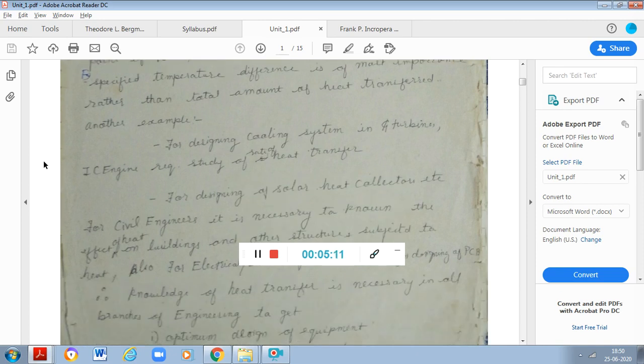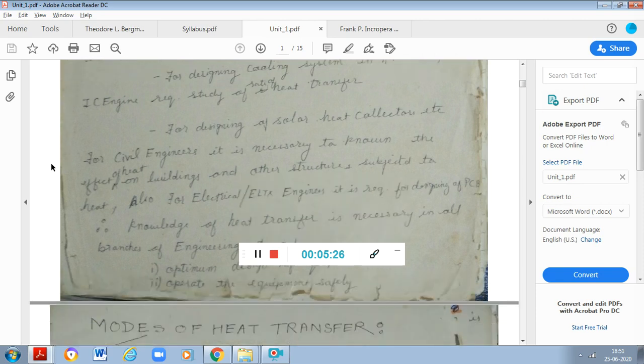So for designing a cooling system in a turbine, IC engine, in aerospace, in boilers, etc., the study of heat transfer is very, very important. Whether it's a solar heat collector, again heat transfer takes place, but in the case of a solar heater, we are more concerned about radiation.